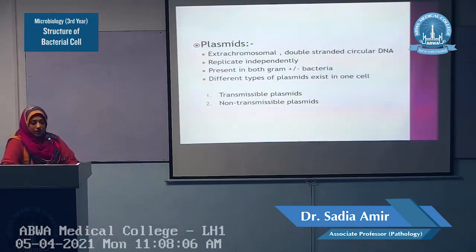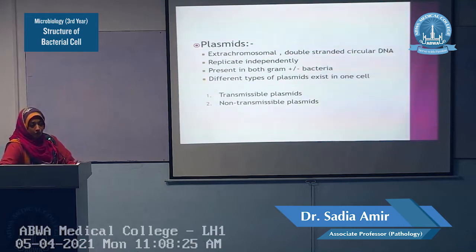These plasmids are transferred in the process of conjugation. Conjugation is a process in which DNA is transferred from one bacteria to another bacteria or virus or bacteriophage. So these are called transmissible plasmids.